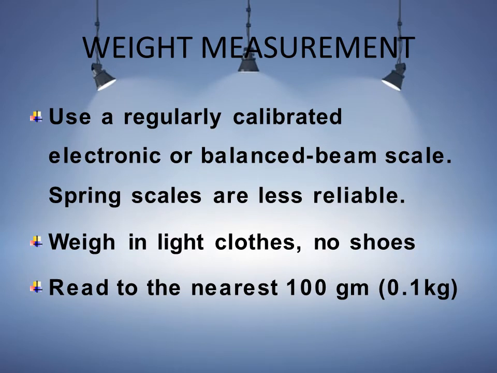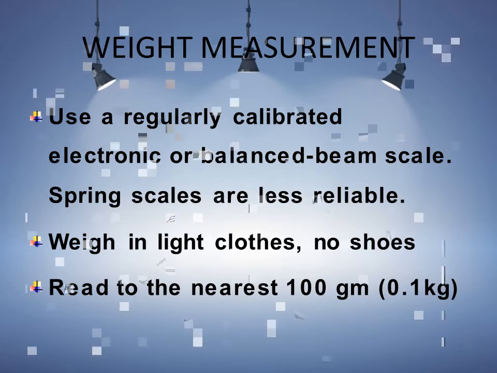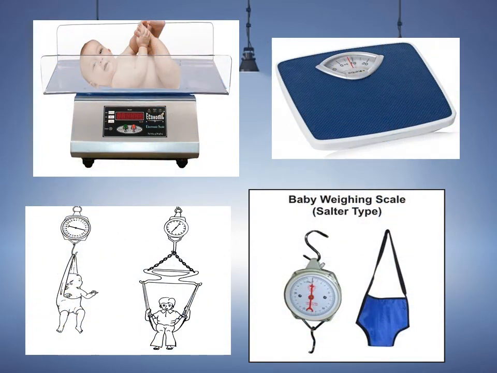Now the weight measurements. Use a regularly calibrated electronic or balanced beam scale. Spring scales are less reliable. So we use a weight machine, either electronic or balanced beam scales, to check the weight. Weigh in light clothes and no shoes. So before taking the weight of any person, we should instruct him or her to wear light clothes and remove shoes. We should read the readings to the nearest 100 grams, that is 0.1 kg. So these are the equipment to measure the weight of a person.